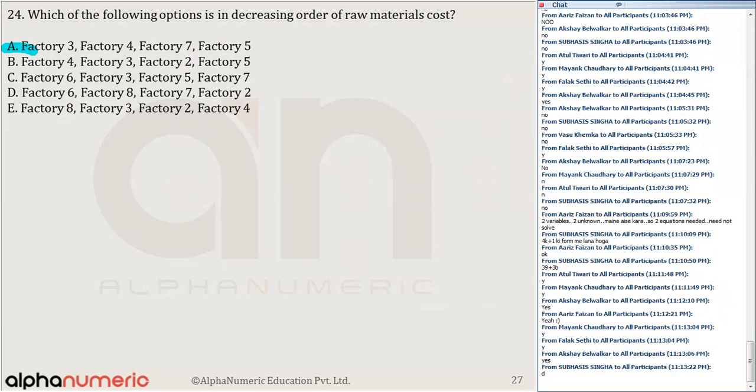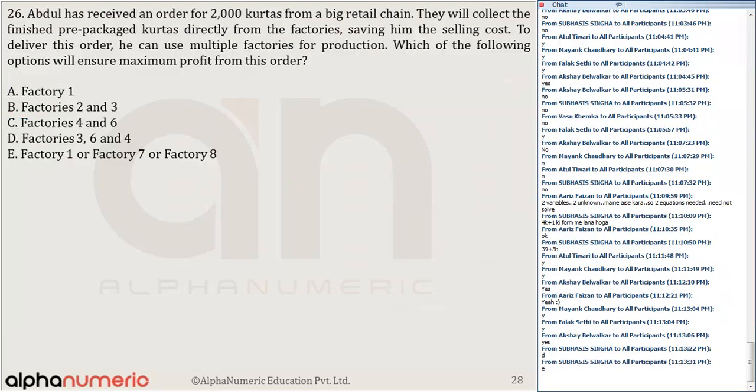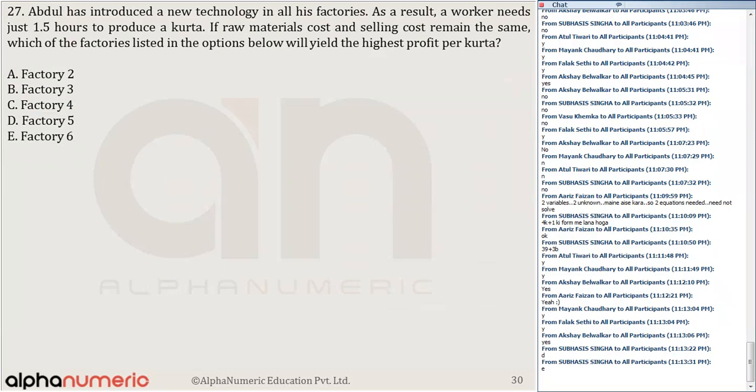Option number E. For 25, the answer is option E. For question number 26, the answer is option number D. And for 27, the answer is option number. Let me discuss this one.